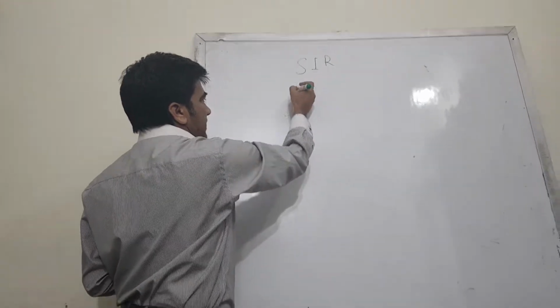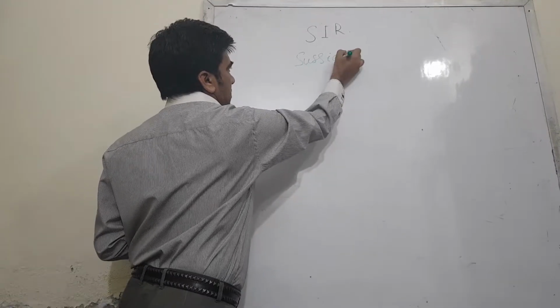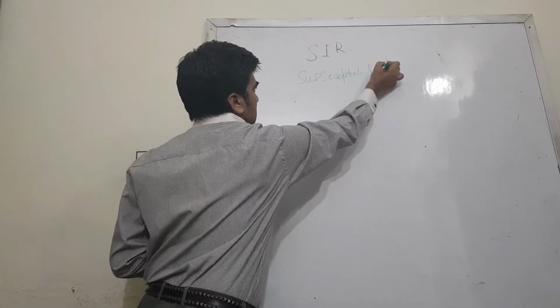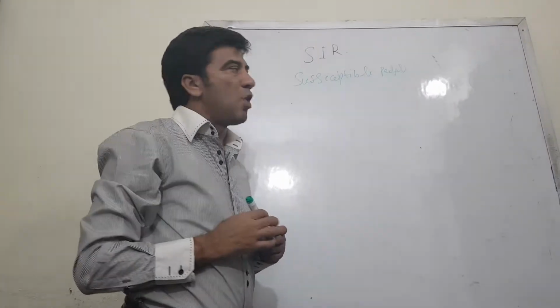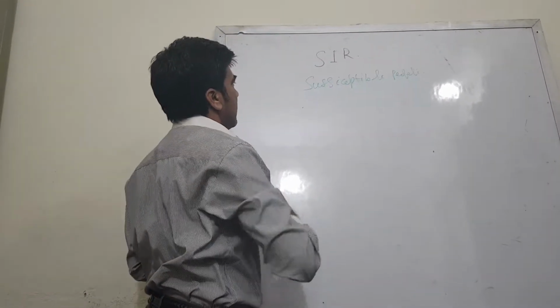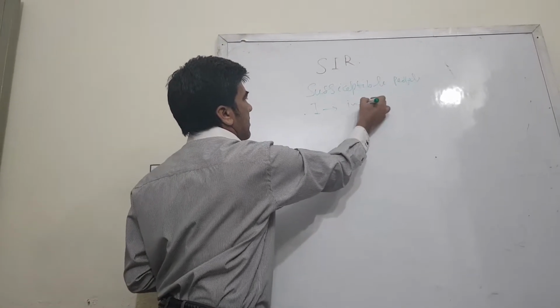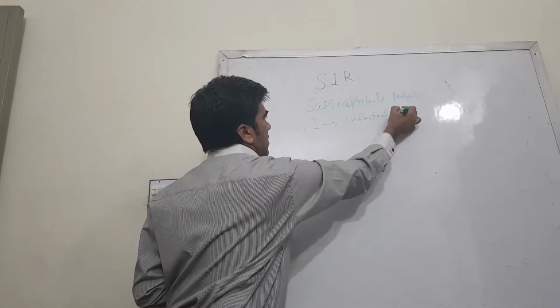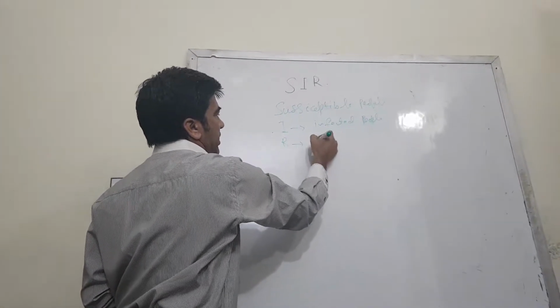Here S means susceptible people, who can easily become victims of the disease; I, infected people; and R, recovered people.